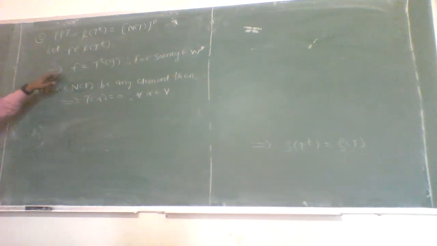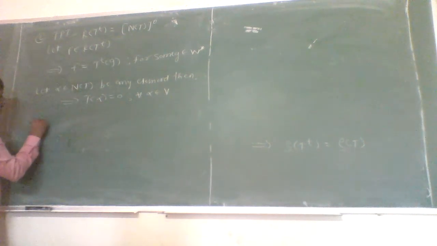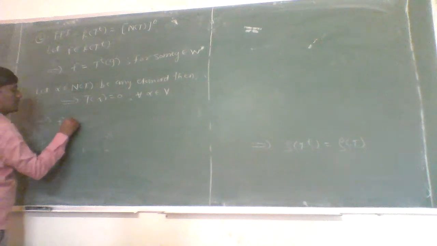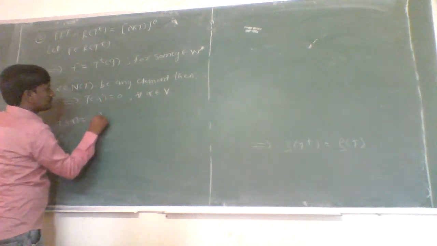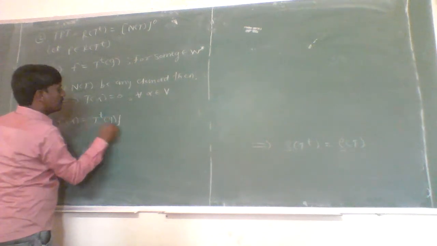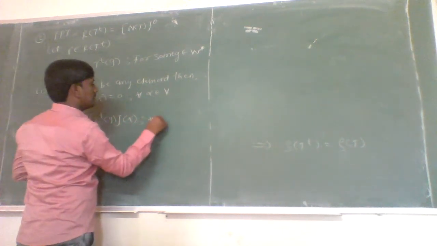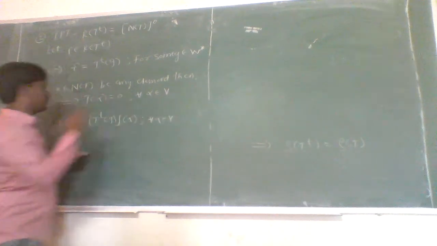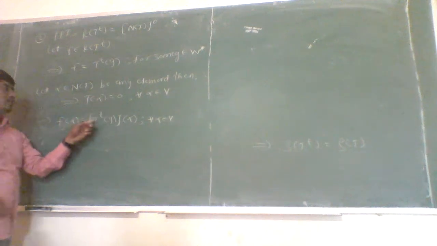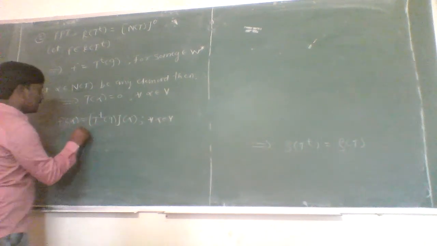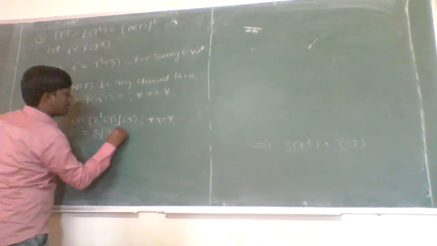Now, as given, f is nothing but T^t(g). So f(alpha) is nothing but T^t(g)(alpha), where alpha is a member of the null space of T and g belongs to W star. But by the definition of the transpose of a linear transformation, T^t(g)(alpha) is nothing but g composite T of alpha.